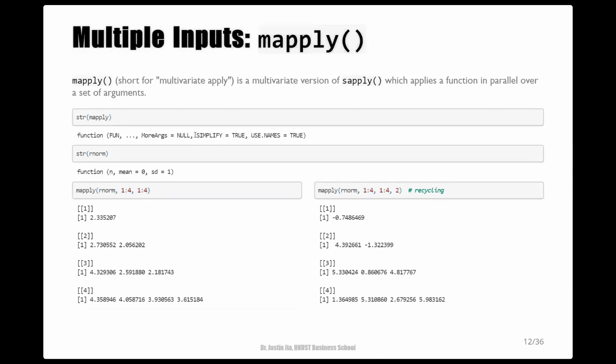So what happens if we have two lists and we want to apply a function over them? For example, suppose we want to use the random normal function to generate different sequences of random numbers by varying both length and mean.